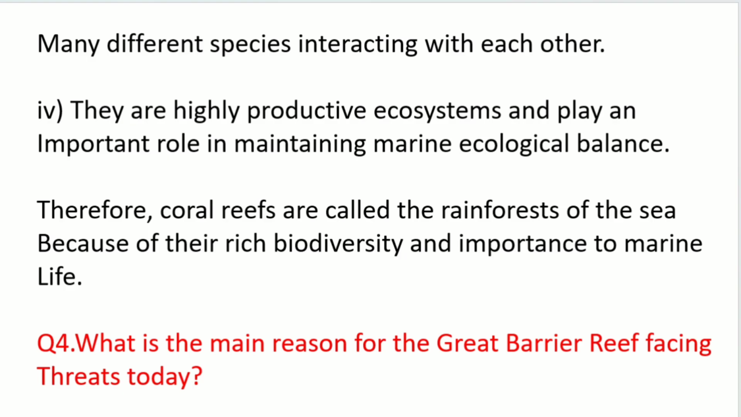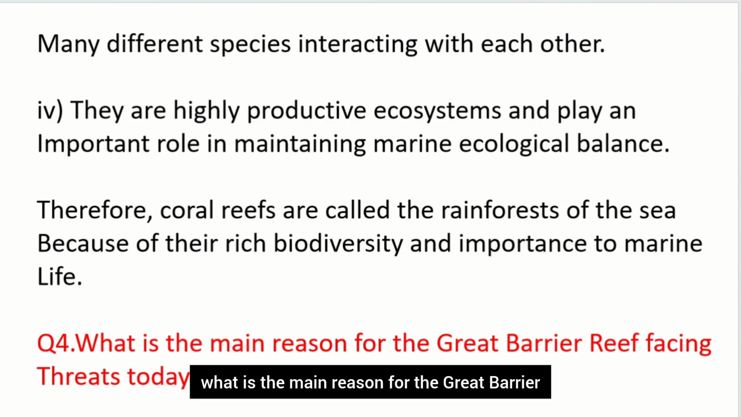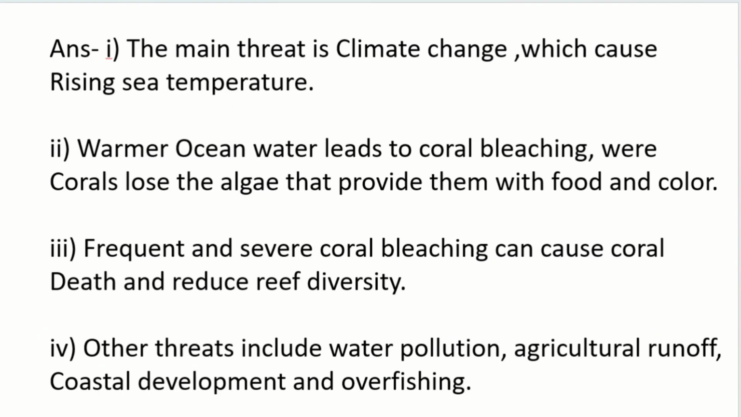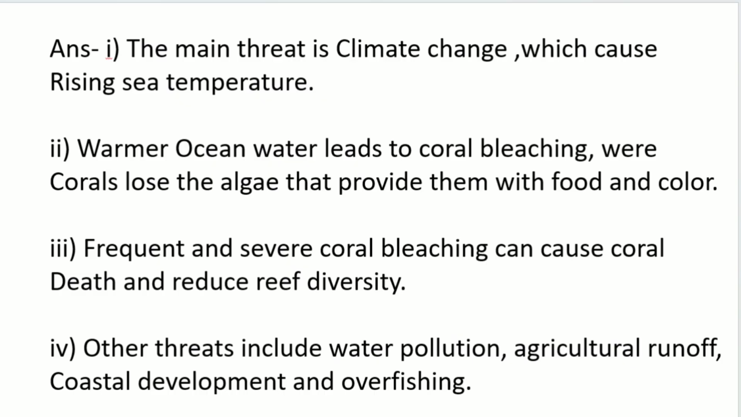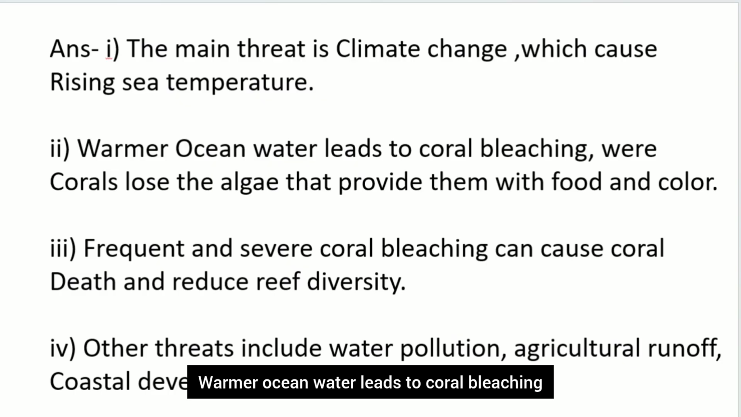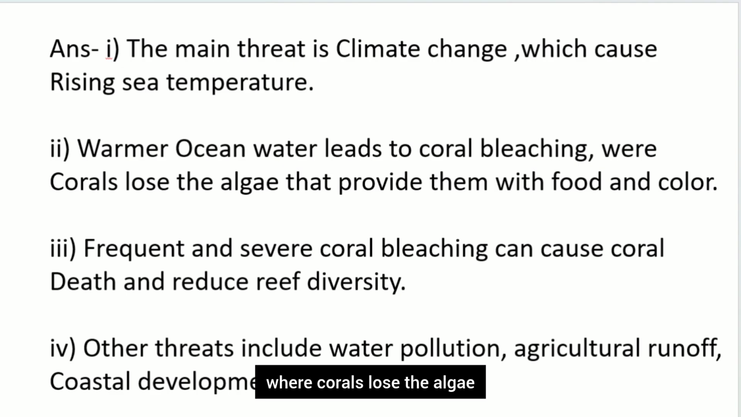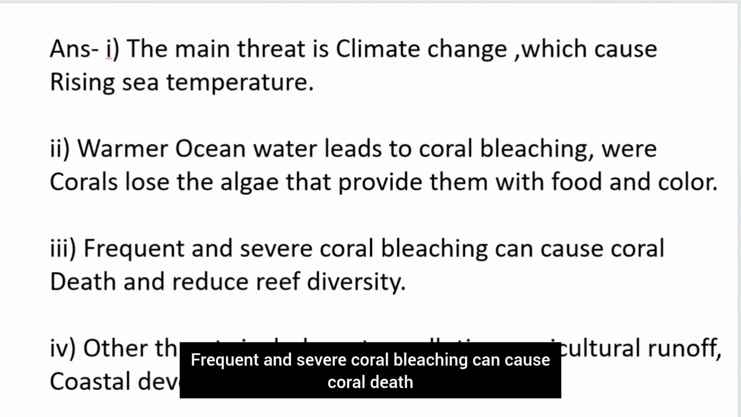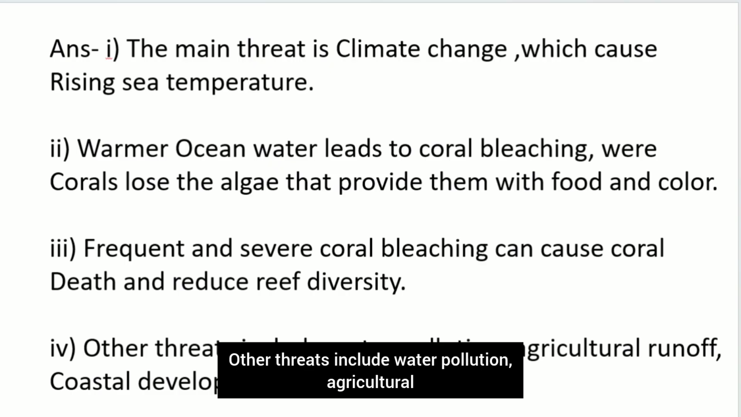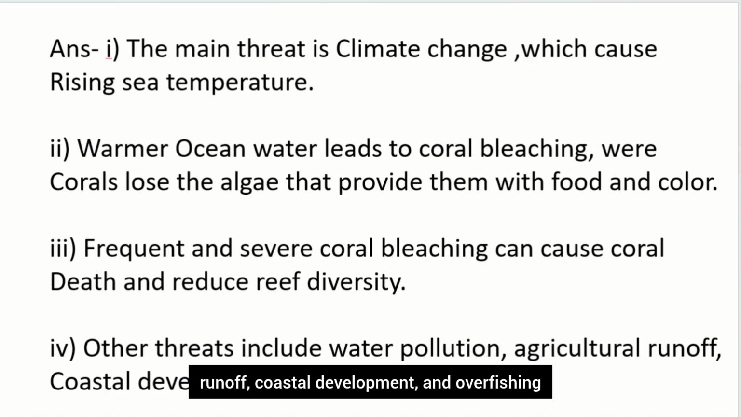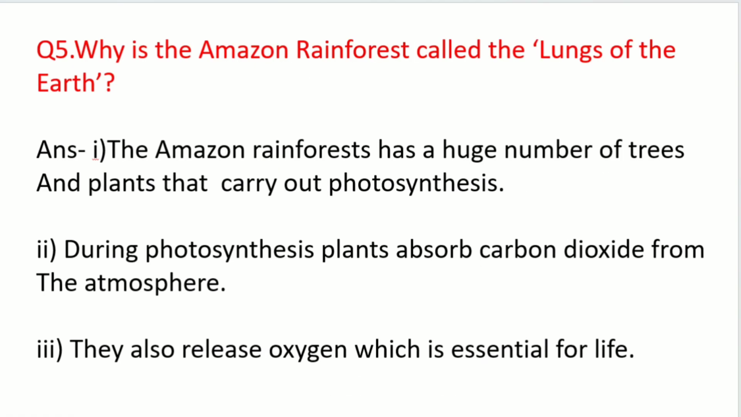Question number 4 is, what is the main reason for the Great Barrier Reef facing threats today? The answer is, the main threat is climate change, which causes rising sea temperature. Warmer ocean water leads to coral bleaching, where corals lose the algae that provide them with food and color. Frequent and severe coral bleaching can cause coral death and reduce reef diversity. Other threats include water pollution, agricultural runoff, coastal development, and overfishing.